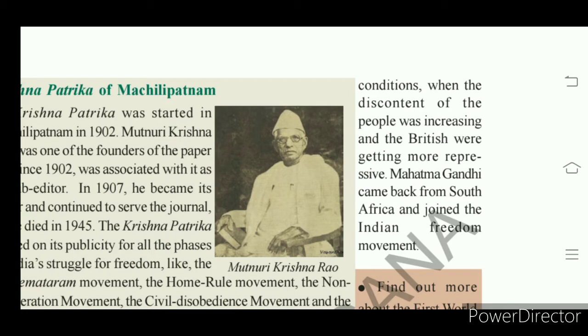That period is very important, in which Gandhiji chalked out the program for achieving independence. So we call it the Gandhian era. The freedom movement consists of three phases: the early phase, then the moderate phase, then the last phase, that is the Gandhian era.